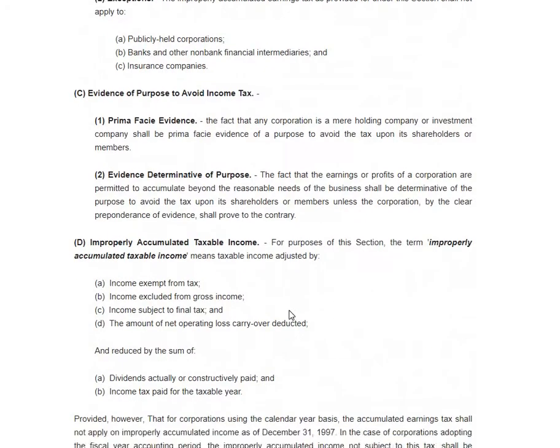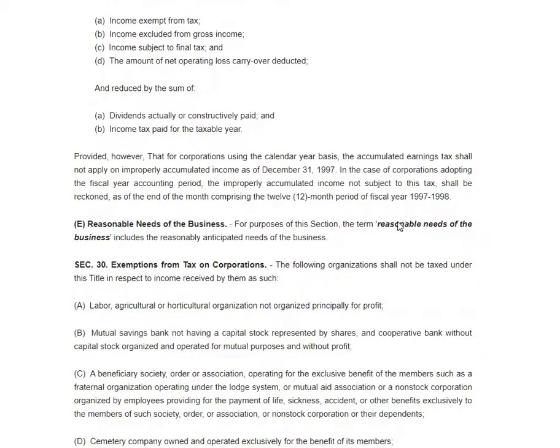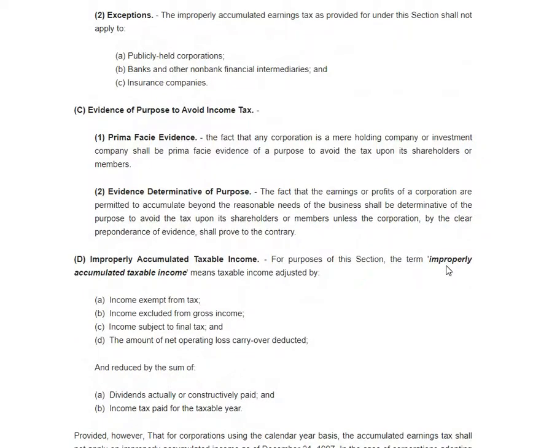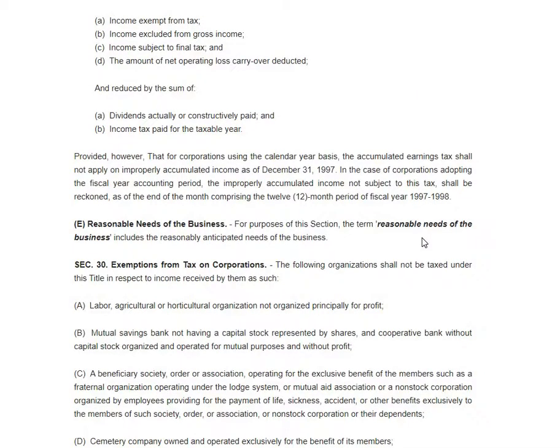How do you compute that? Here you go. You just read this on your own because it's more technical; it's more on the accounting side of it. But there is this term, reasonable needs of the business. So if there's a question about improperly accumulated earnings tax, or a problem where you think the accumulation of the earnings is reasonable, then you just cite this provision.